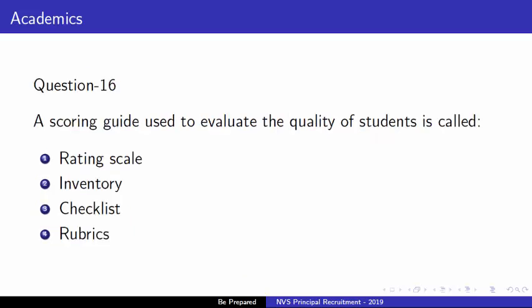Next question is, a scoring guide used to evaluate the quality of students' work is called. Option 1 is rating scale, second option is inventory, third option is checklist, and fourth option is rubrics. Right answer is option 4, that is rubrics.